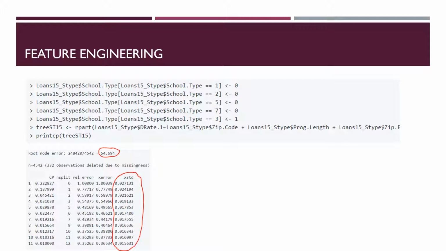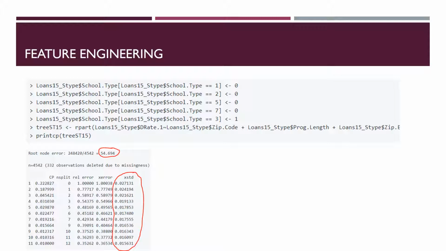To better exploit the differences in school types, I want to transform the school type variable into a binary feature where proprietary institutions have a school type value of 1 and all other institutions have a school type value equaling 0. I will create a duplicate copy of the data frame used in my tree 15 model, previously used in the other models, to do so.